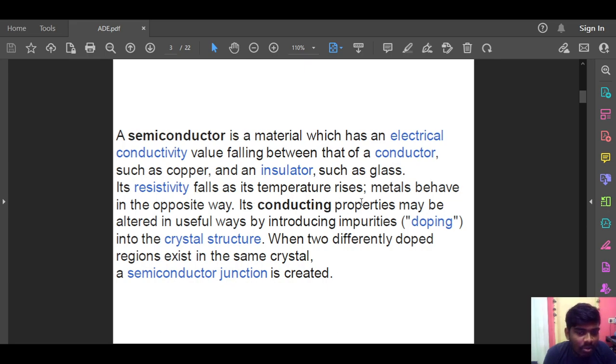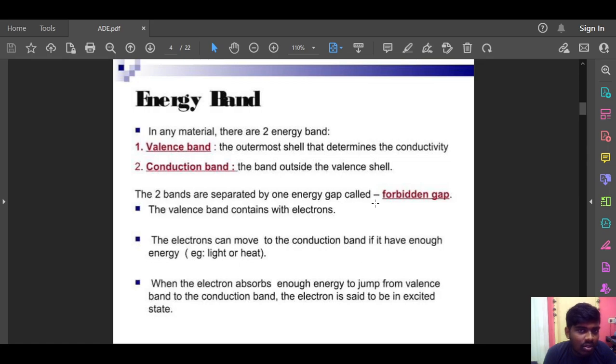Its conducting properties may be altered in useful ways by introducing impurities, called doping, into the crystal structure. When two differently doped regions exist in the same crystal, a semiconductor junction is created. So these are the properties why semiconductors are mostly used in electronic devices.